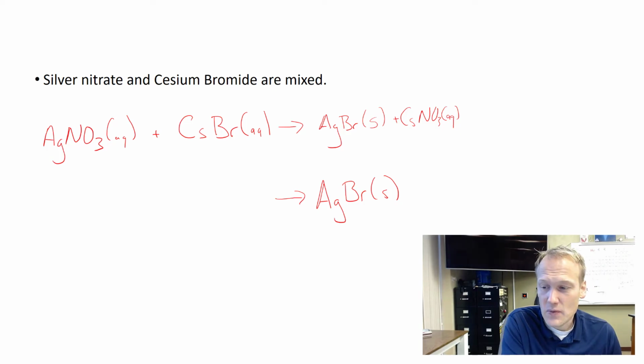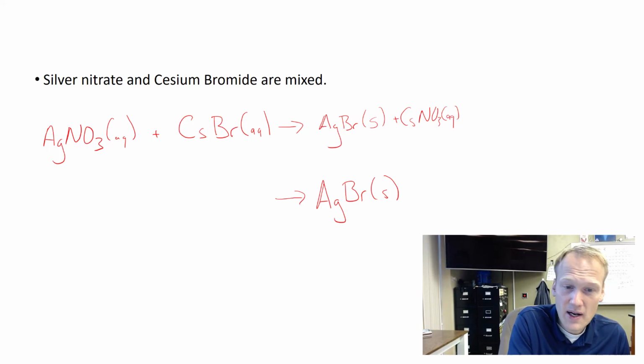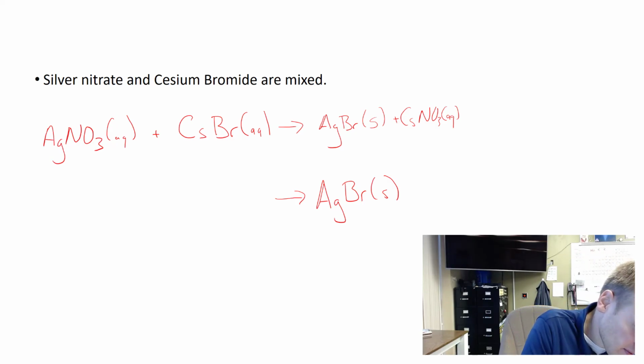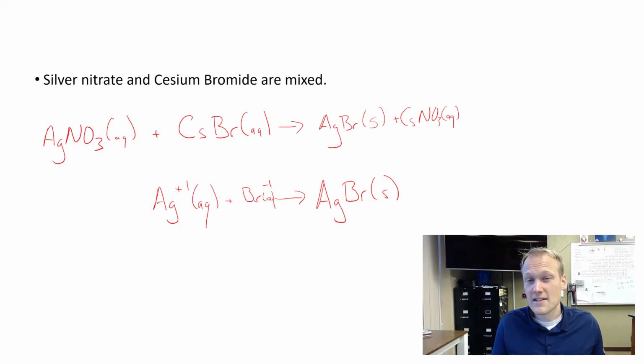Now, on the reactant side, we need to show the reactants, the ions that are going to produce that product. So silver, which is a +1, and it was aqueous, and bromine, which is a -1, and is aqueous. And that's a net ionic equation. It's literally just taking the ions of the reactants and showing how they're going to produce the product that we're actually looking for, while removing the spectator ions.